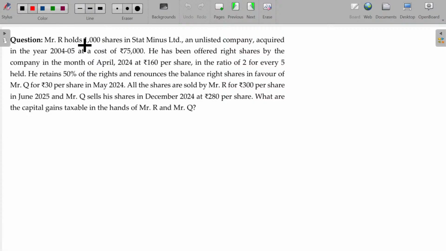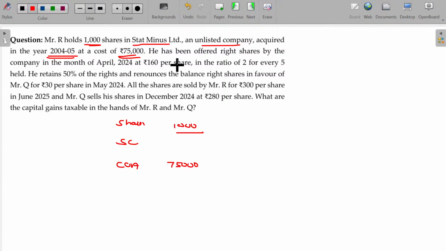R holds 1000 shares in Stat Minus Limited, an unlisted company, acquired in the year 2004-5 at a cost of rupees 75,000. So the cost of acquisition is 75,000 for 1,000 shares.